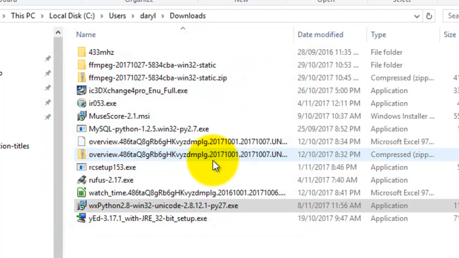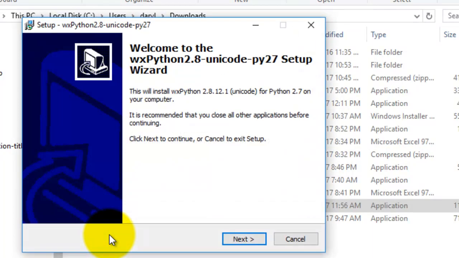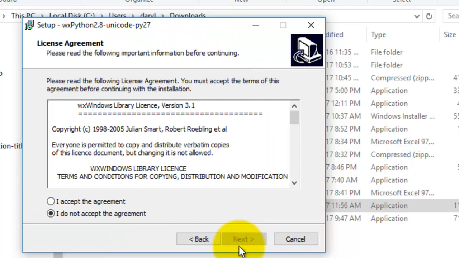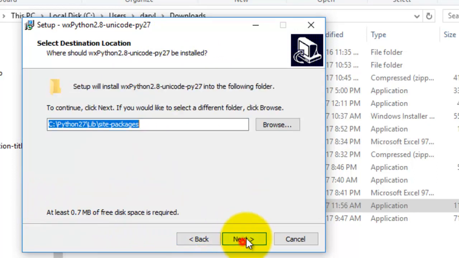I've got a message, User Account Control: do you want to allow this app from an unknown publisher to make changes to your device? I select yes, and the installer has appeared, so click next. I accept the agreement, click next. Now this is to install it on my Windows, but I don't want it on there. I want it on the USB stick.